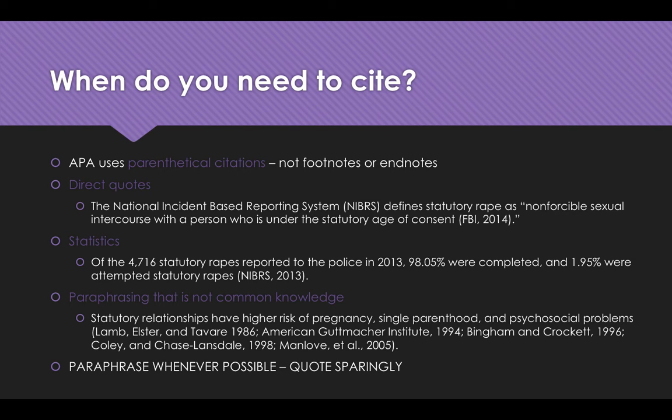We use et al. when there's more than 4 authors. The first time we cite them, though, we use all the authors, and then after that we use et al.: first author, comma, et space al period. Notice, though, also that these are placed in chronological order. We want to quote sparingly in papers. We only want to use a direct quote when there's no better way to say it. So mostly what we want to do is focus on paraphrasing.